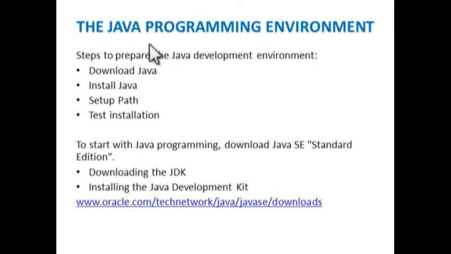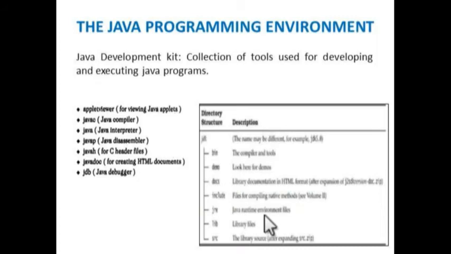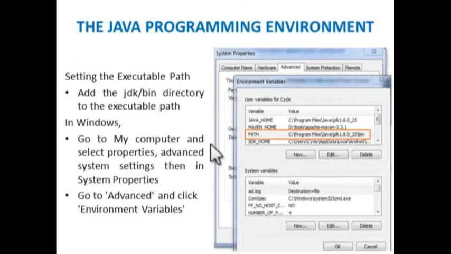While using the Java programming environment, first you have to download Java, then install Java, then set up a path for the execution environment, and finally test our installation. For this, you can use this website to download Java. Here Java SE is the Java Standard Edition. The Java Development Kit contains a set of tools used for developing and executing Java programs.